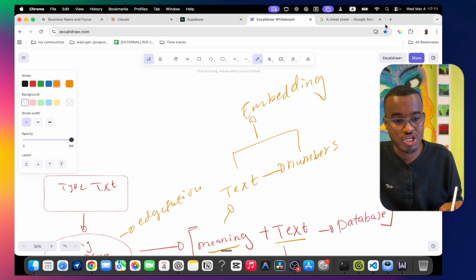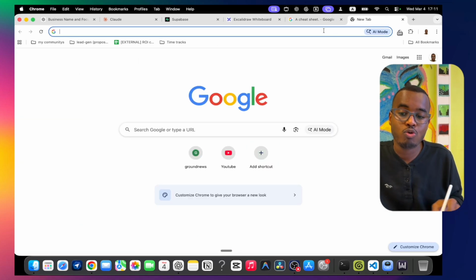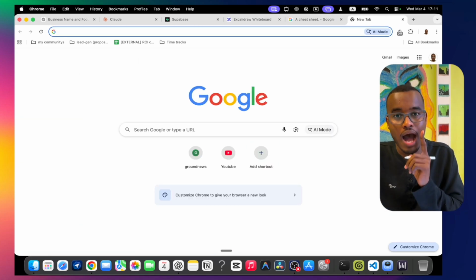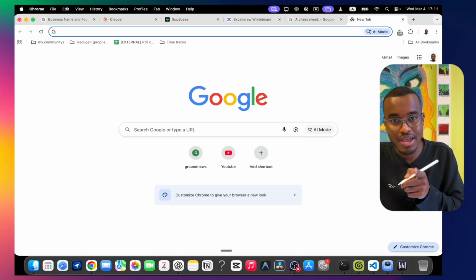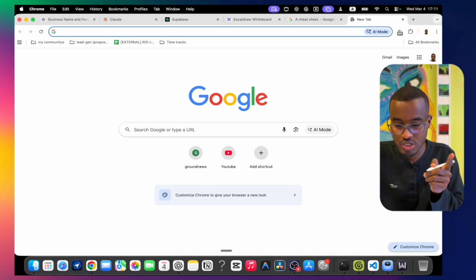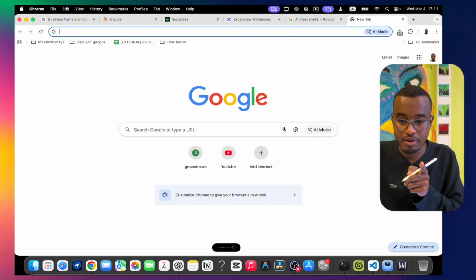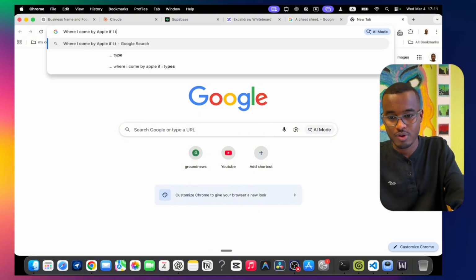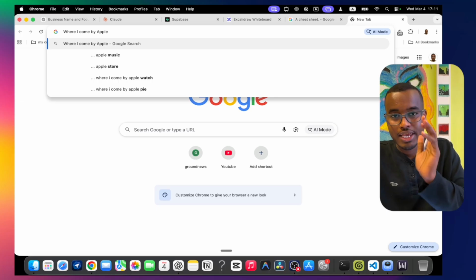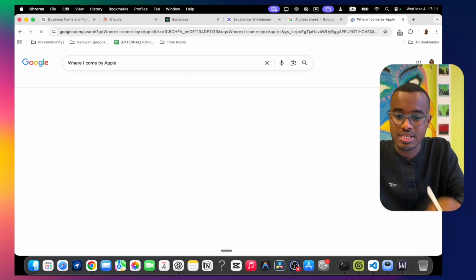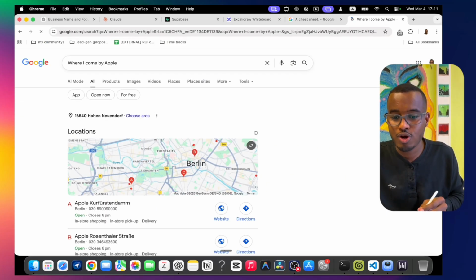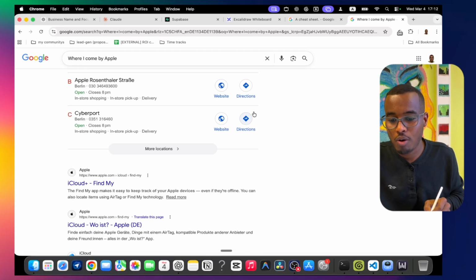Right now, let me search something. If I type into Google "where I can buy Apple", it's going to give me the company website.